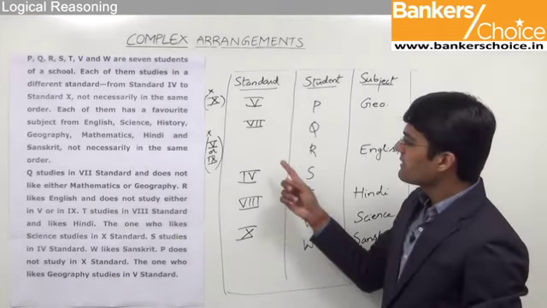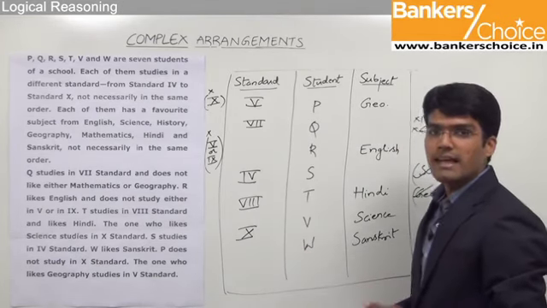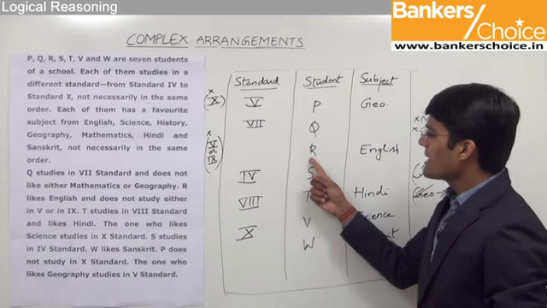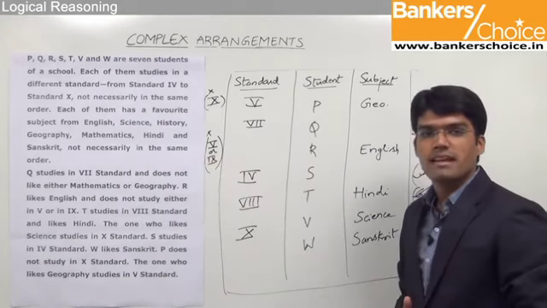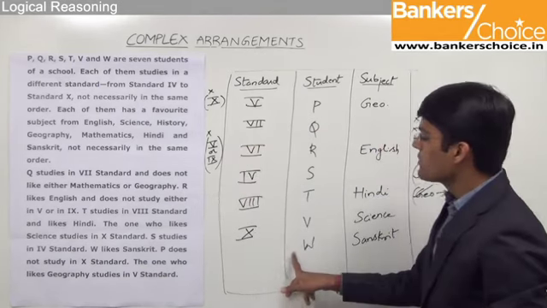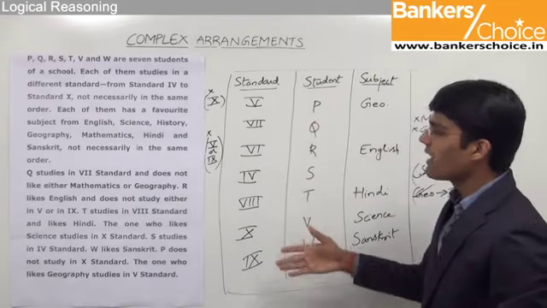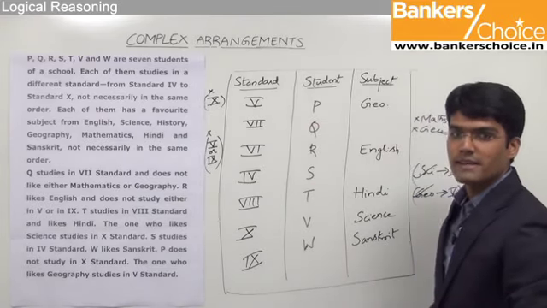If you observe here, there are 2 classes yet to be allotted, that is class 9 and class 6. And we very well know that student R does not study in class 9. So he has to go for class 6. And the left out student W should be studying in class 9th. So with this, we have finished the allotment of all the 7 standards.